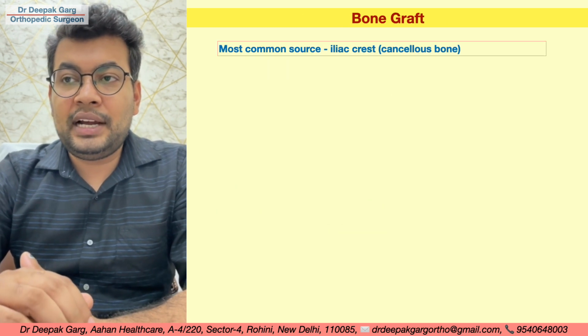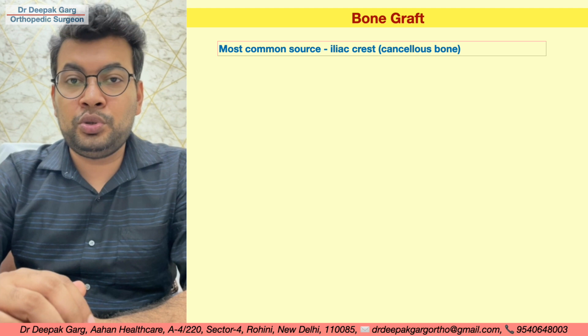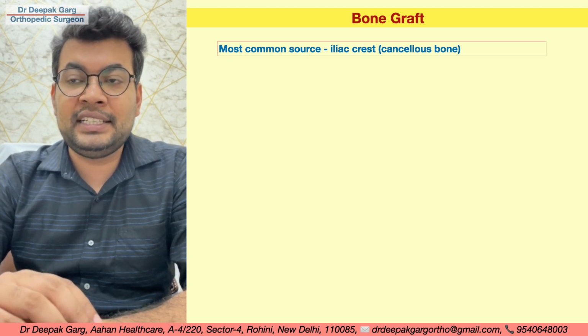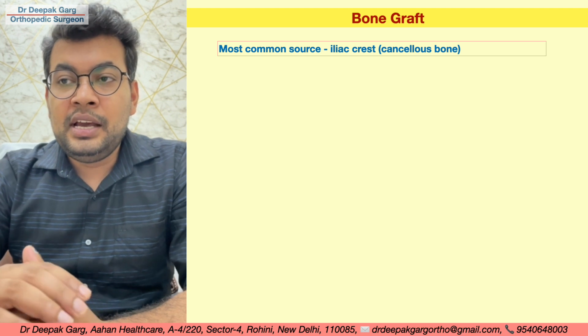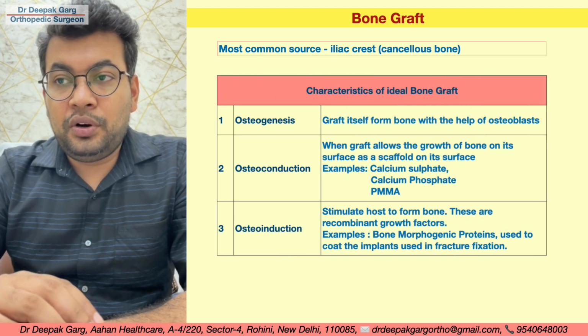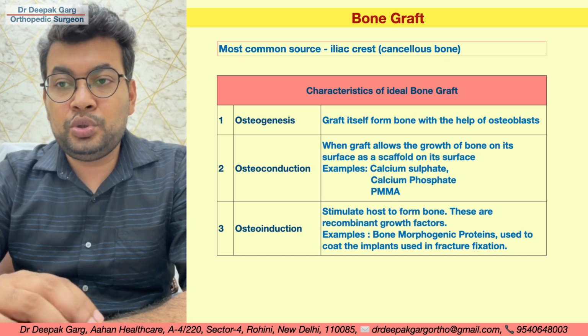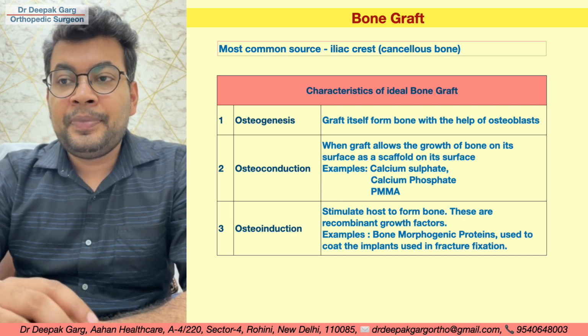Then let's look at the bone graft. The most common source of bone graft that is used practically is the iliac crest bone graft, that is a cancellous type of bone graft. Then let's look at the characteristics of an ideal bone graft. It can be osteogenesis, osteoconduction and osteoinduction.